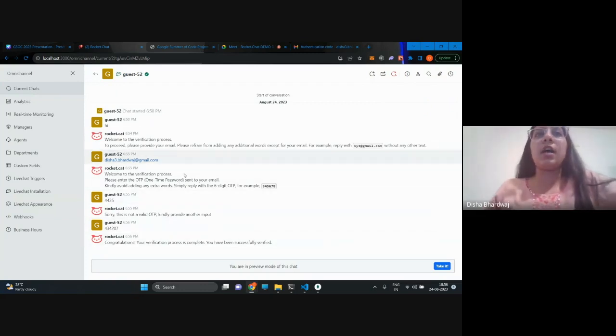So this was how the complete authentication process goes. First, they will check for email, then we'll send the OTP to that registered email. This was for the live chat widget.